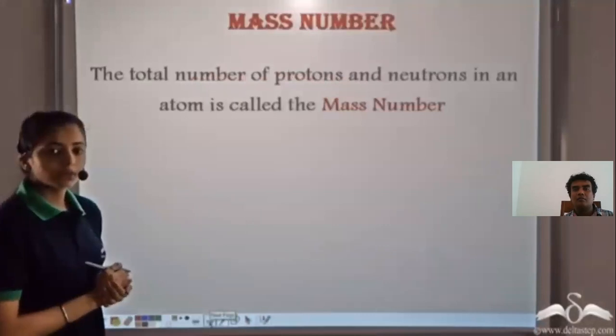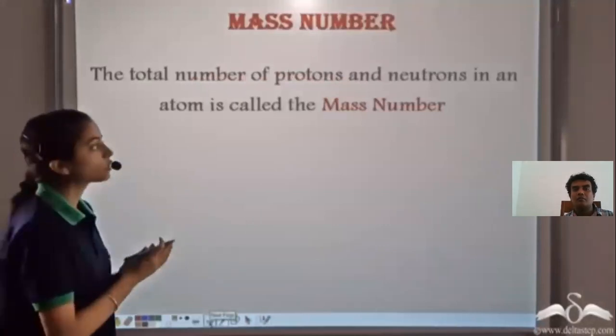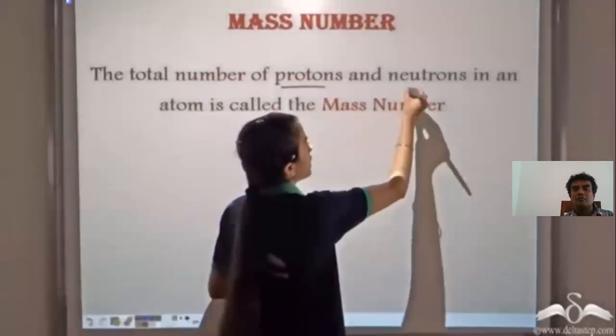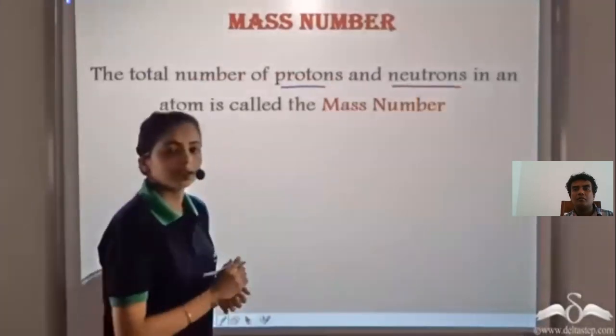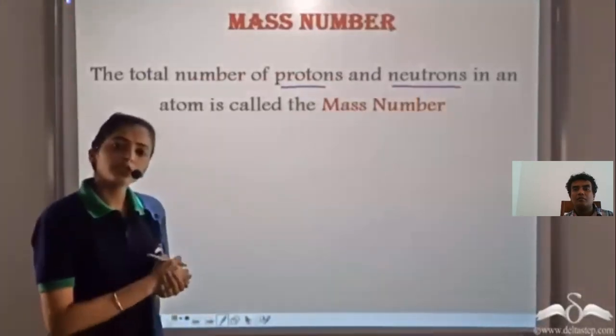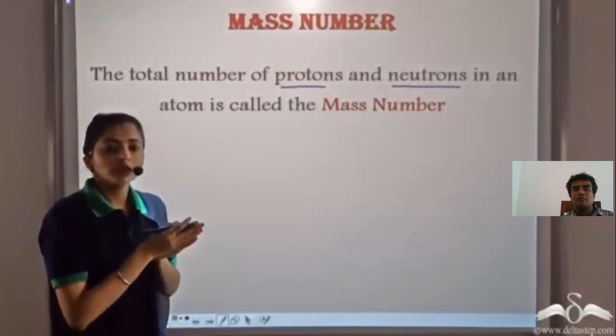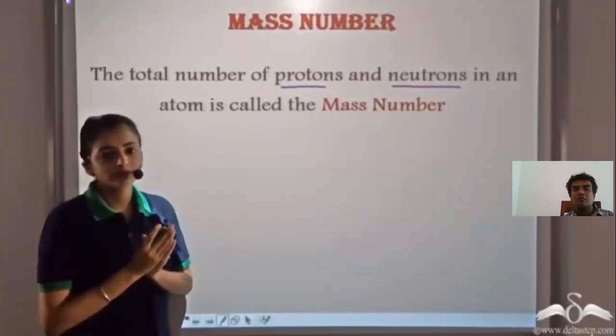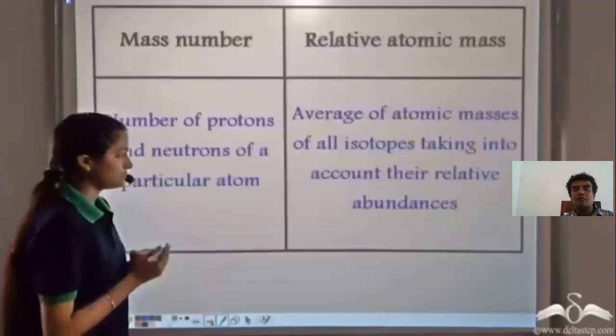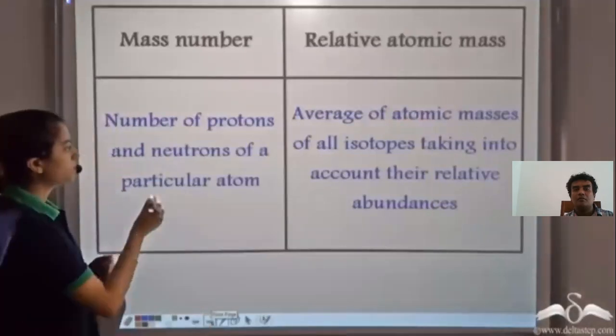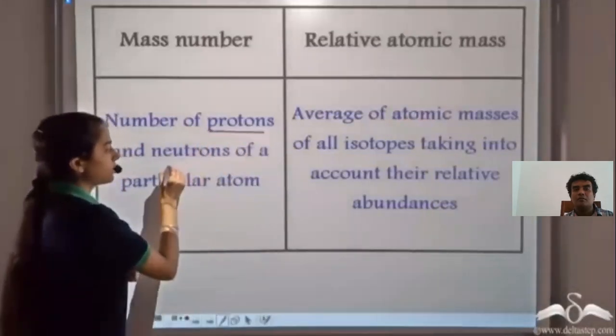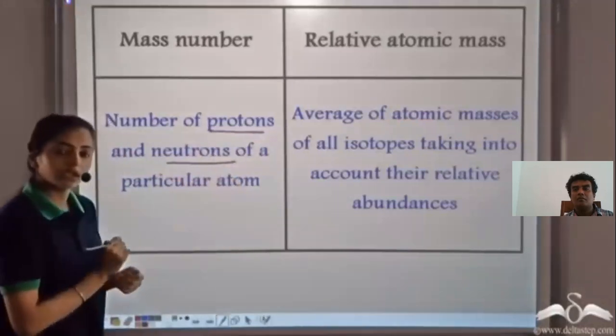We know that the mass number of any atom is the total number of protons and neutrons which are present in an atom. So now what's the difference between the mass number of an element and its relative atomic mass? Let's see. The mass number is simply the number of protons and neutrons in a particular atom.